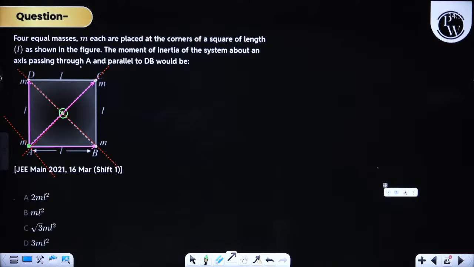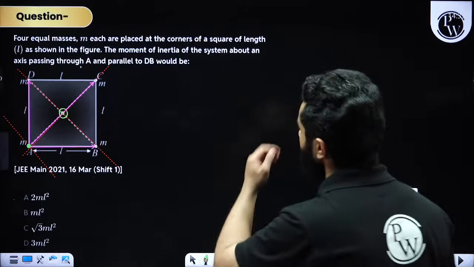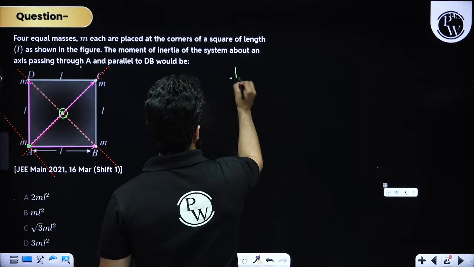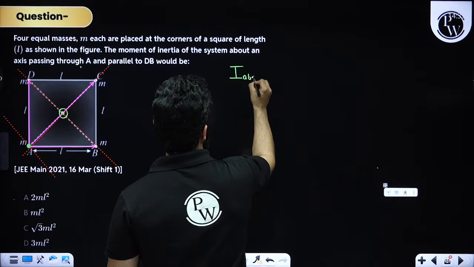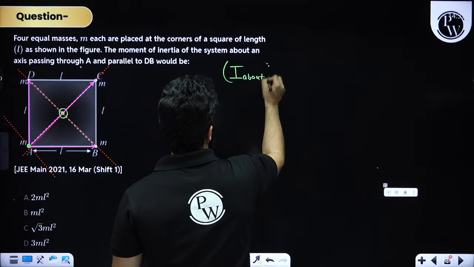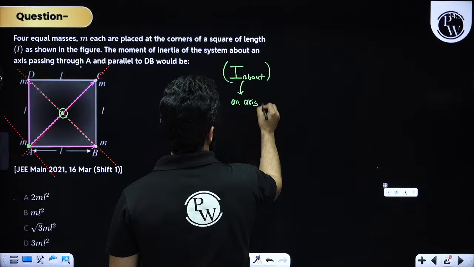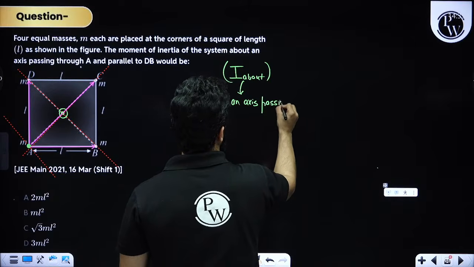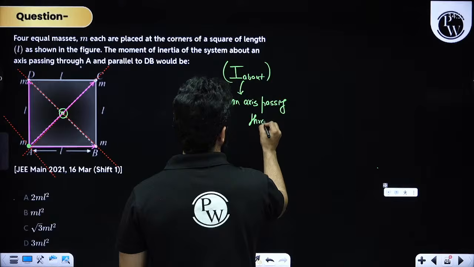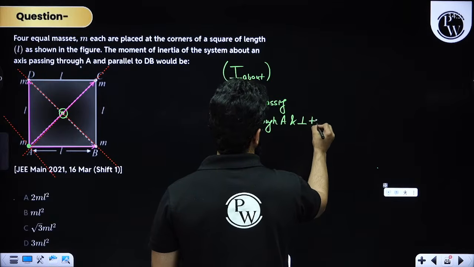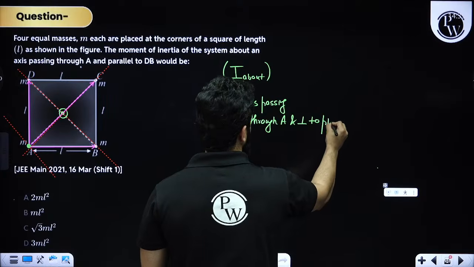Are you guys getting any answer for this one? If you are going to talk about moment of inertia about an axis passing through A and perpendicular to B and perpendicular to the plane.